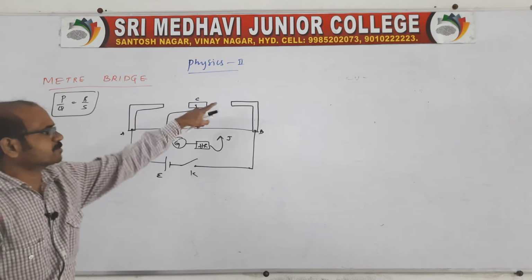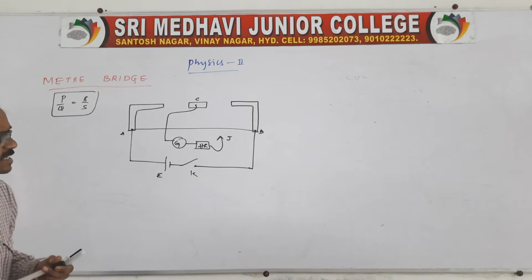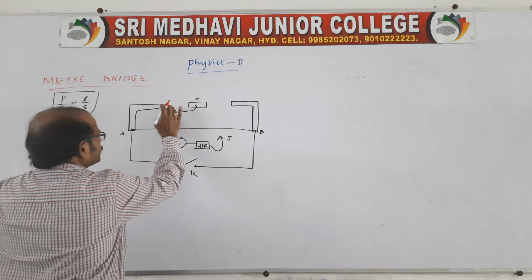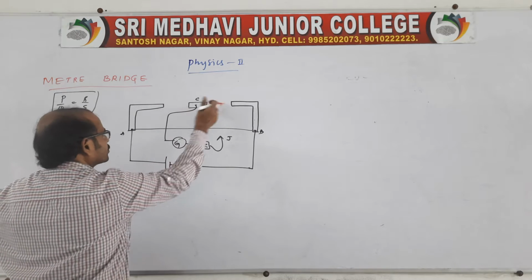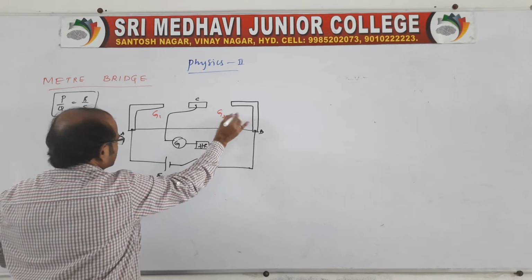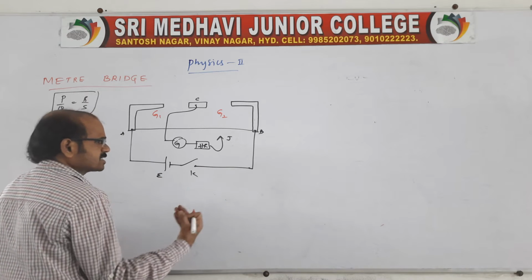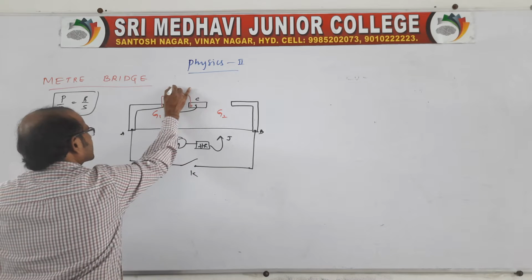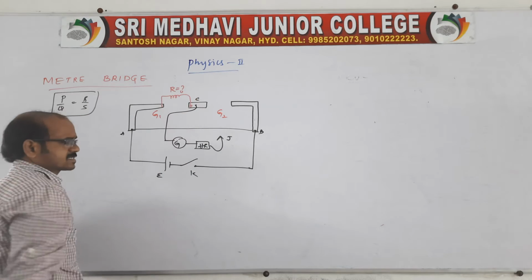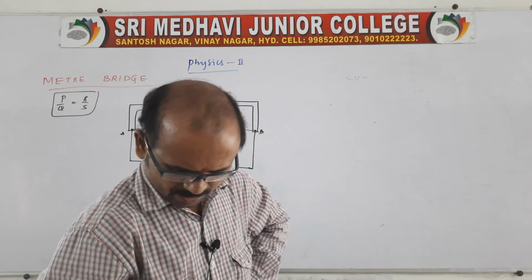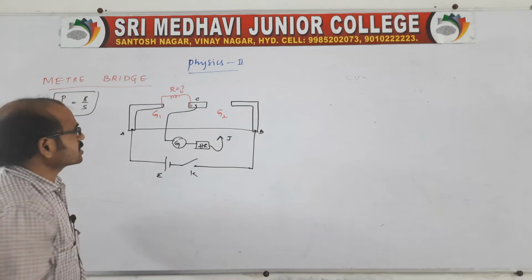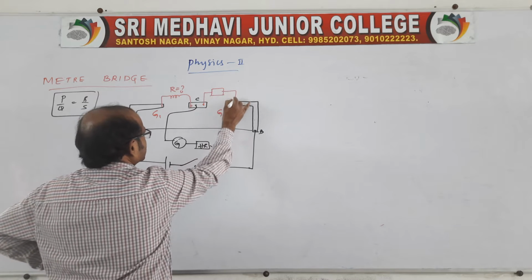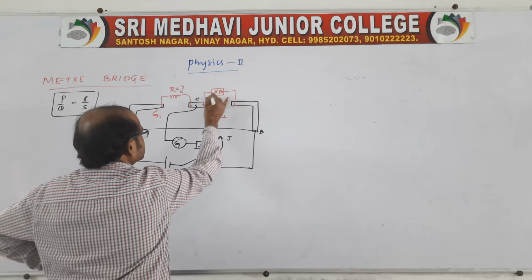So now there are two gaps, and here we need to find a given resistance. Suppose one wire is given, that is an unknown resistance. You can connect it in either gap, the G1 gap or the G2 gap, anywhere you connect. Suppose the given resistor wire is connected in one gap; we can call it the unknown resistance capital R, and this is what we need to find. And the other gap is empty. Here we should connect a known resistance, from the resistance box. This is the known one, we say S.